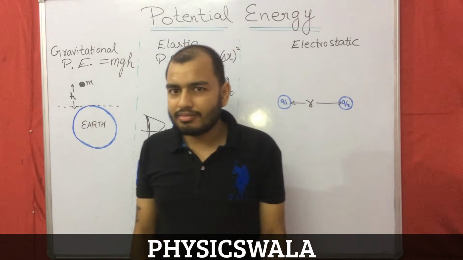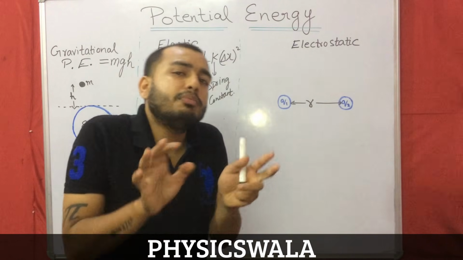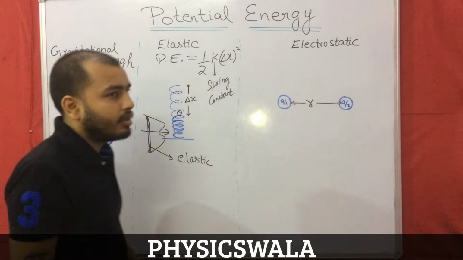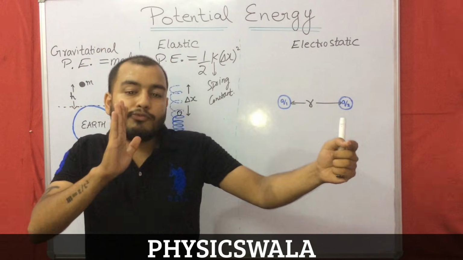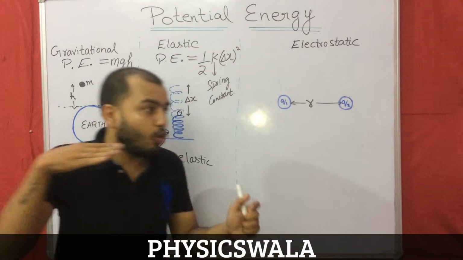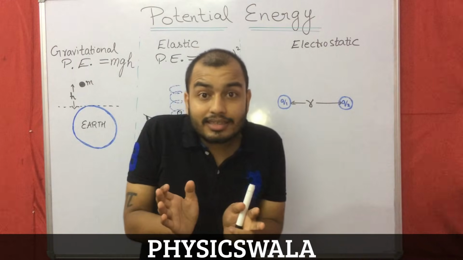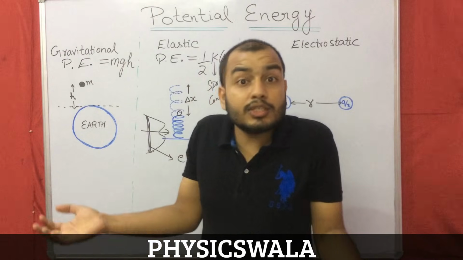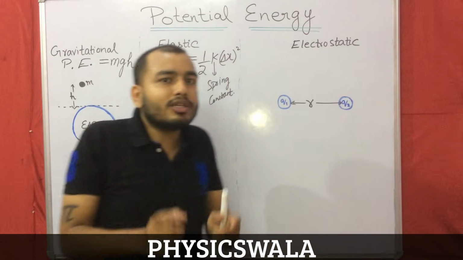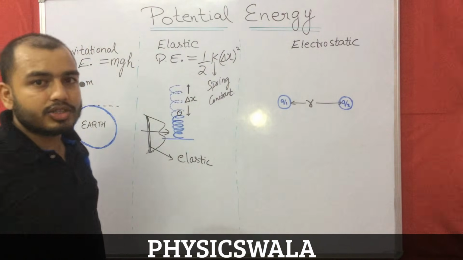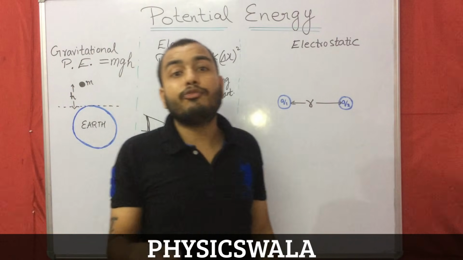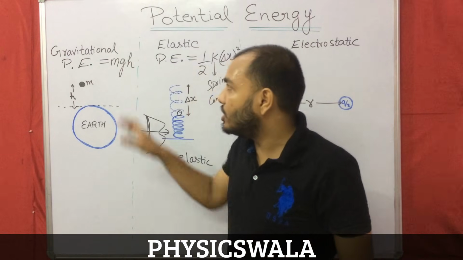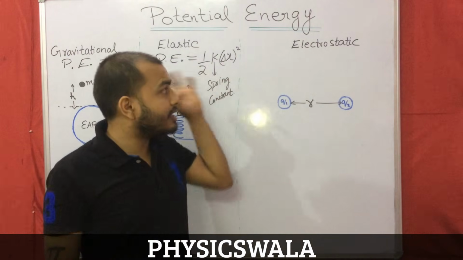Do you agree? Let me elaborate it more. When I stretch this bow like this and I leave it, it will force the arrow to go forward. So it does some kind of work on the arrow. So where does this work come from? Of course, from the elastic potential energy. So a stretched bow also has potential energy. Okay, so we have two kinds of potential energy, gravitational and then elastic.